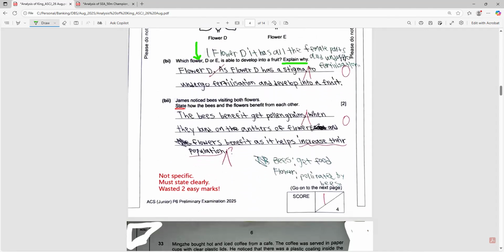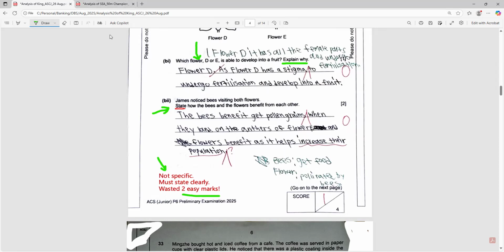This student gets 0 marks, because the answer is not specific. You must state clearly. He wasted 2 easy marks. So I need to strangle this child because he wasted 2 marks. You should not waste marks, especially on questions that ask you to state. The shortest answer is the bees can get food and the flowers can get pollinated by the bees. This is the shortest possible way of stating it.